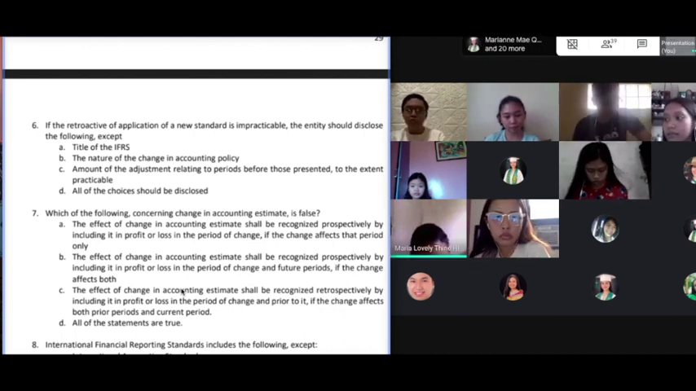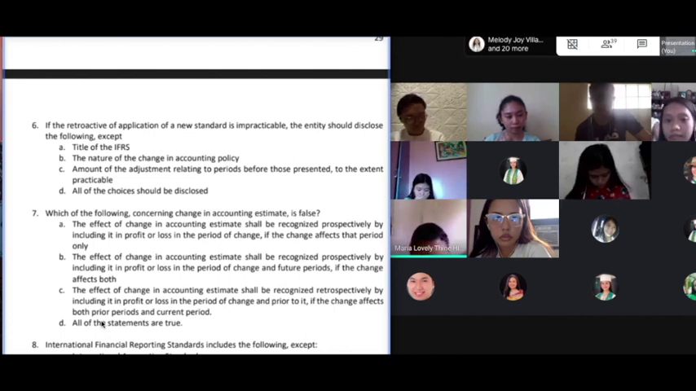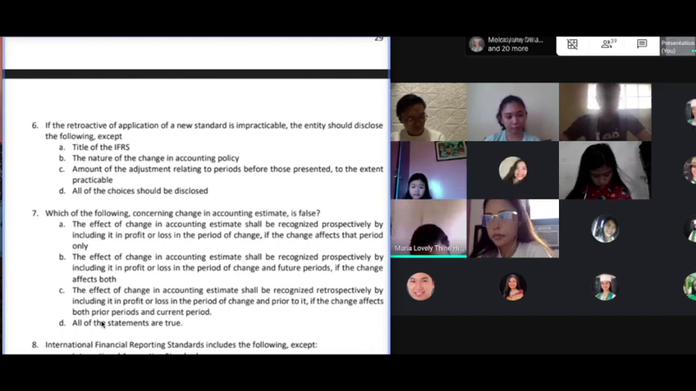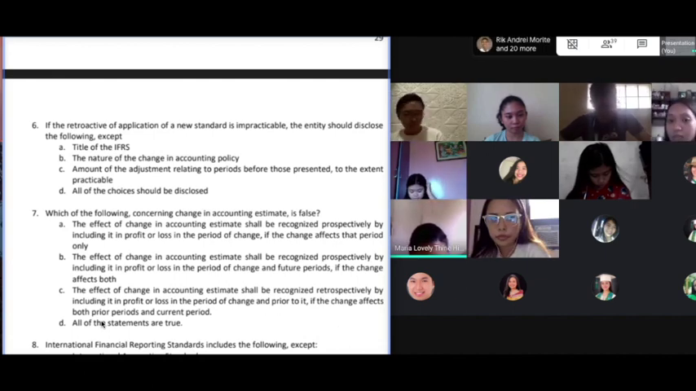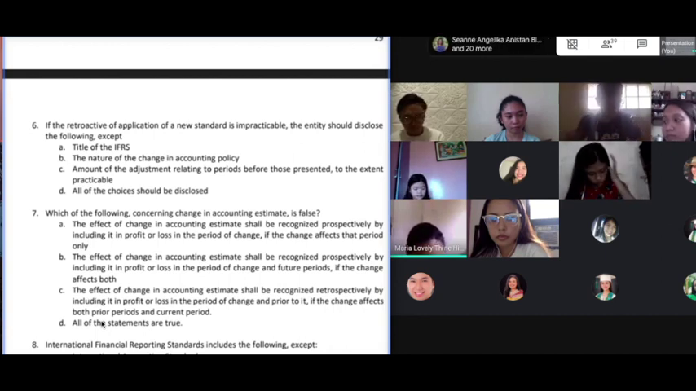Which of the following concerning change in accounting estimate is false? A. The effect of change in accounting estimate shall be recognized prospectively by including it in profit or loss in the period of change if the change affects that period only. B. The effect of change in accounting estimate shall be recognized prospectively by including it in profit or loss in the period of change and future periods if the change affects both. C. The effects of change in accounting estimate shall be recognized retrospectively by including it in profit or loss in the period of change and prior to it, if the change affects both prior periods and the current period. D. All of the statements are true.